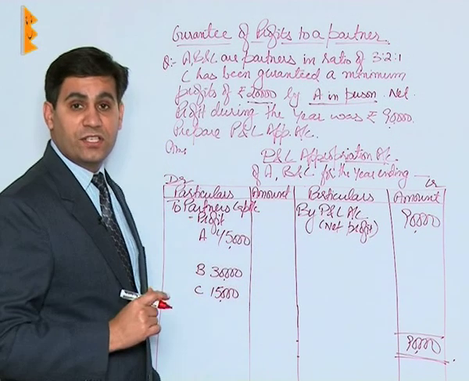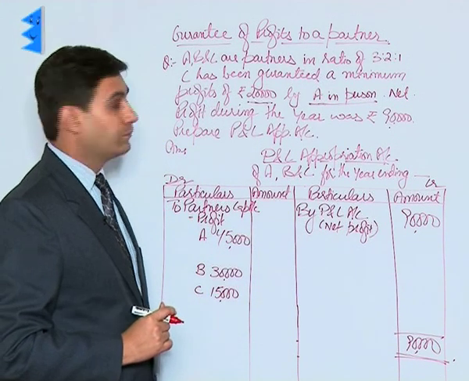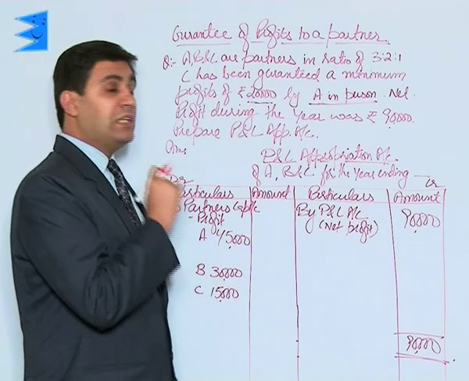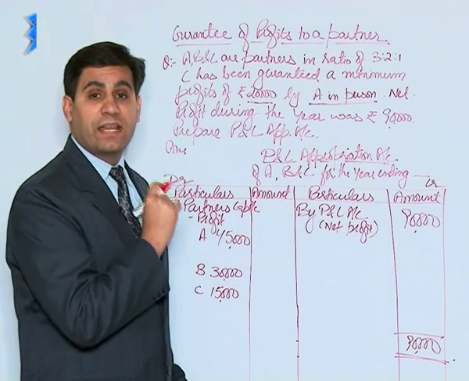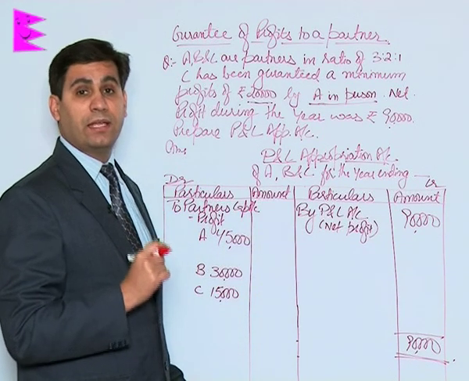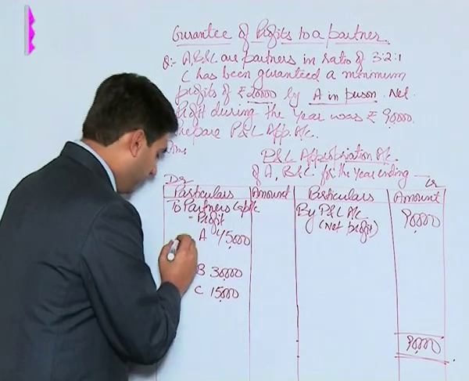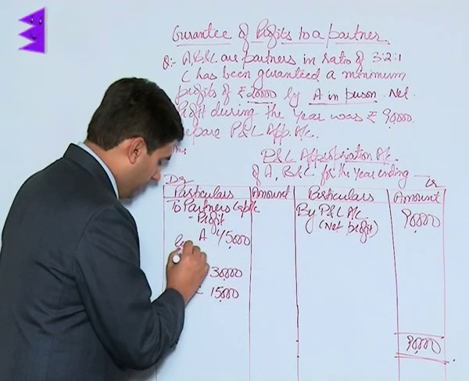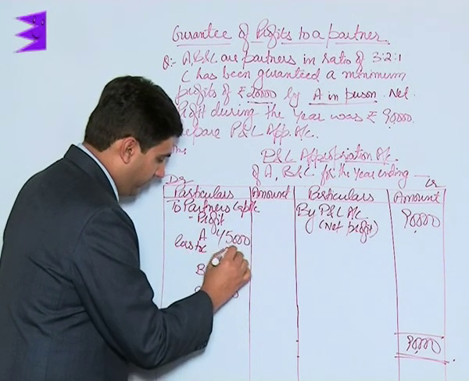That means there is a deficiency of rupees 5,000. Now the question makes it very clear that A has given this guarantee. So this deficiency would have to be borne by A personally. So we will deduct it out of A, less to C, 5,000.